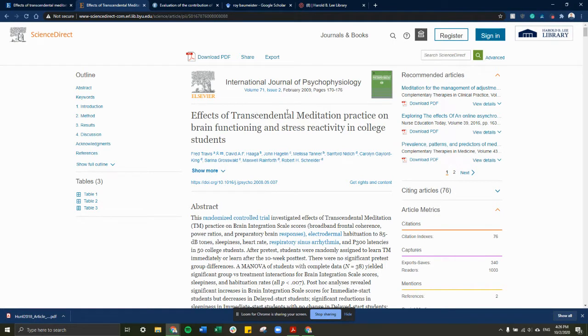The effects of transcendental meditation practice on brain functioning and stress reactivity in college students. So this stress reactivity is really closely related to emotional regulation, in the sense that the more emotional regulation you have, the less reactive you'll be to stressful situations. How did I learn that? I learned that from this article here.